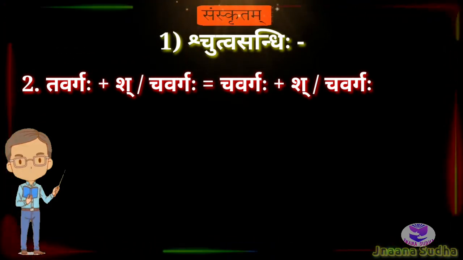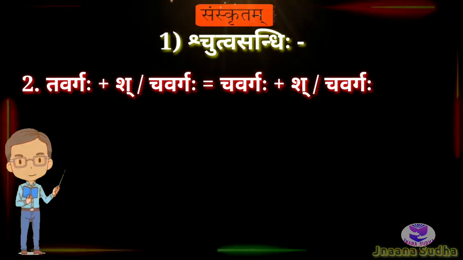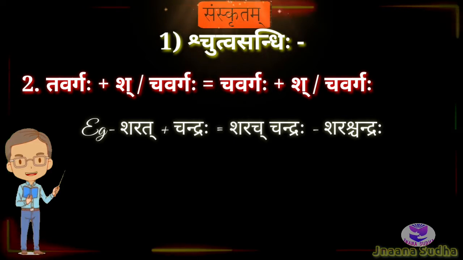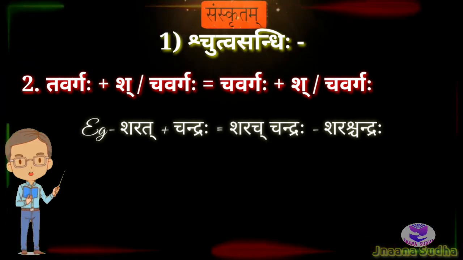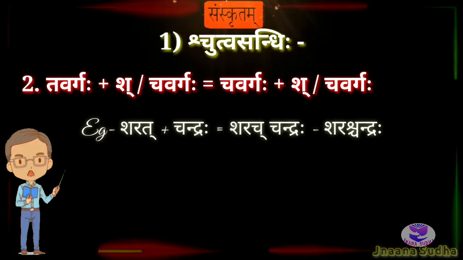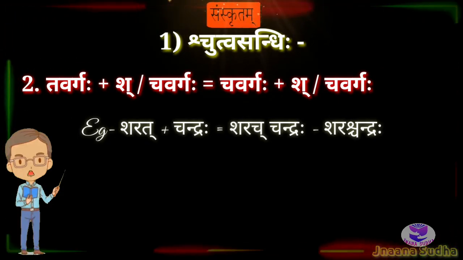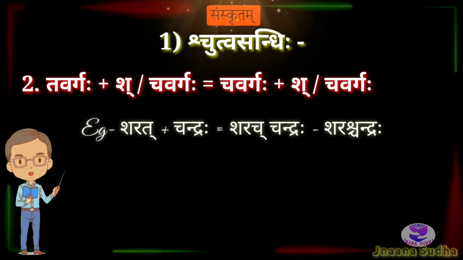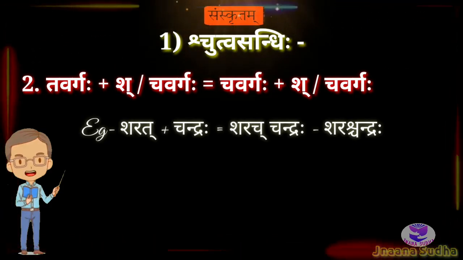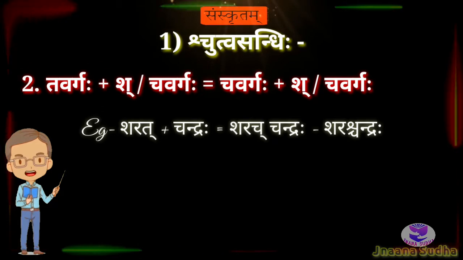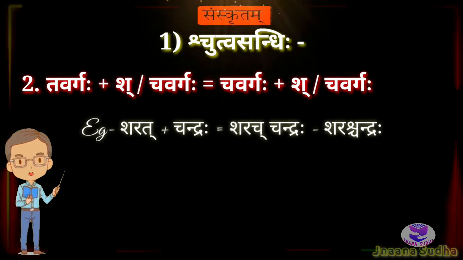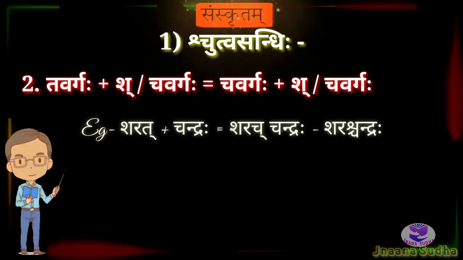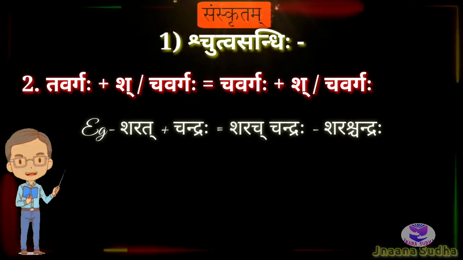The first example is Sharat plus Chandraha is equal to Sharat Chandraha, and it will become Sharaschandraha. In Purvapada, Takara is the letter. In Uttarapada, Chakara is the letter. After becoming a Sandhi, Sharaschandraha, Takara will be replaced and Shakara will come. This is the first example.